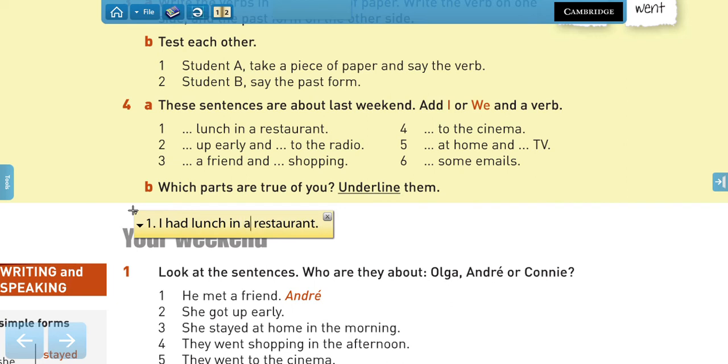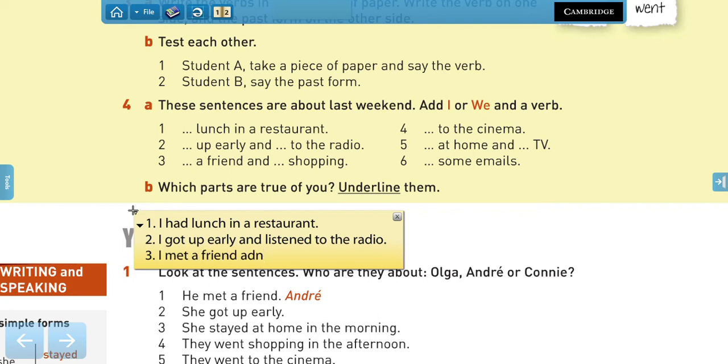I had lunch in a restaurant. Number 2 would be I got up early and listened to the radio. 3, I met a friend and we went shopping.